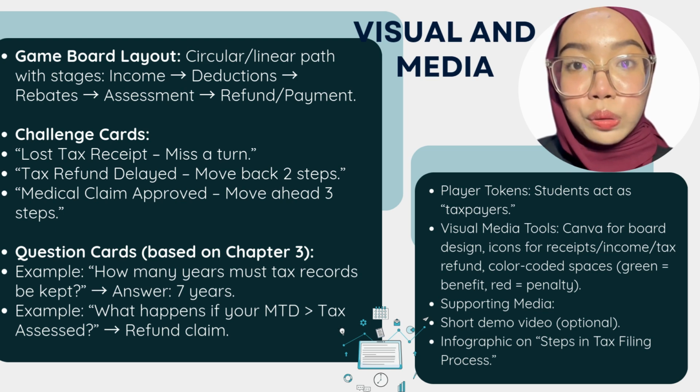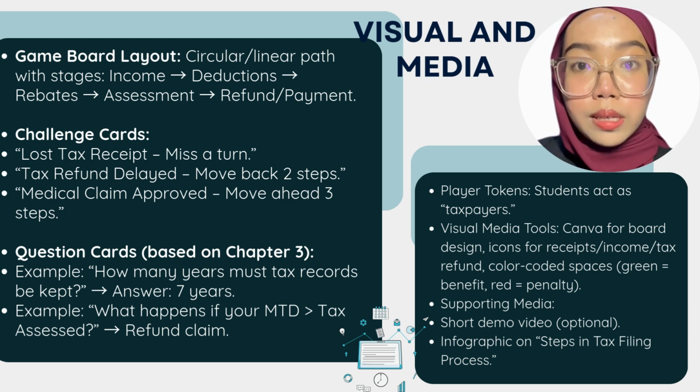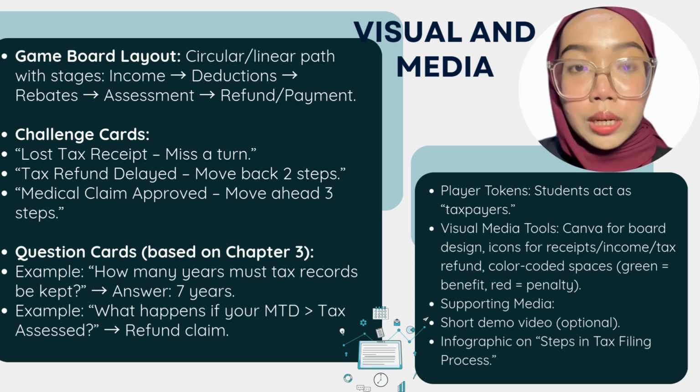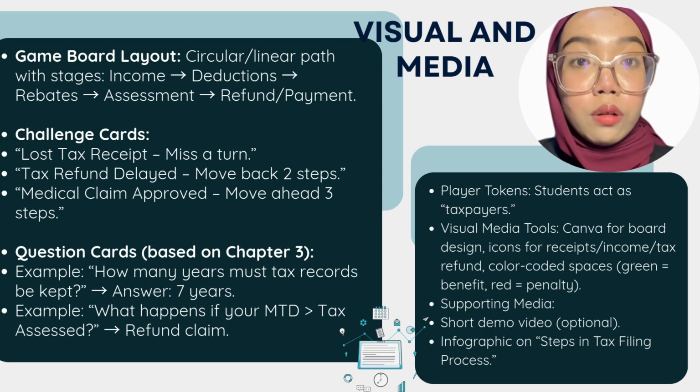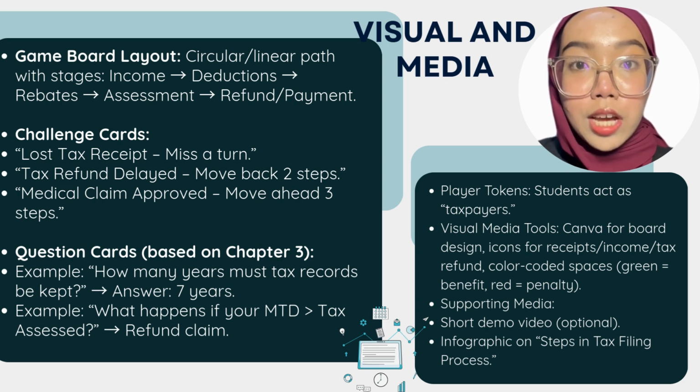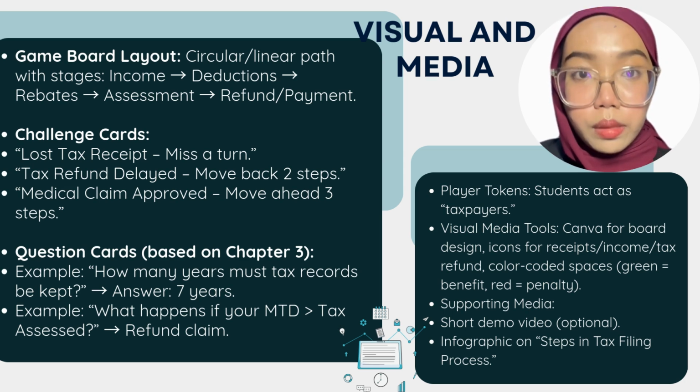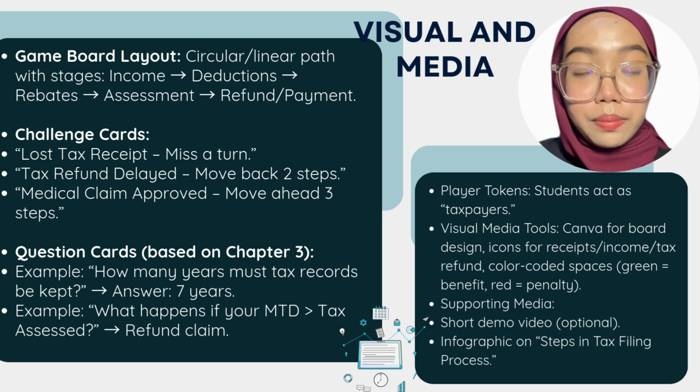Now, moving on to the visual and media. Our game board follows a path from income to deduction, rebates, assessment, and finally refund or payment. We also designed challenge cards such as lost tax receipt, which means miss a turn; tax refund delay, move back 2 steps; and medical claim approved, move ahead 3 steps.